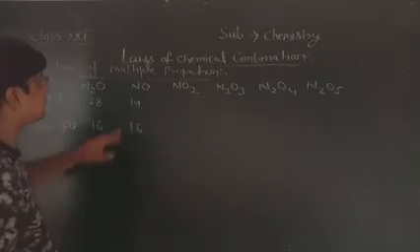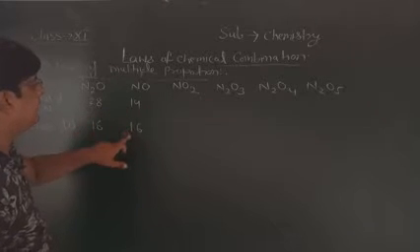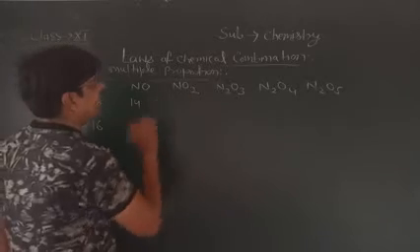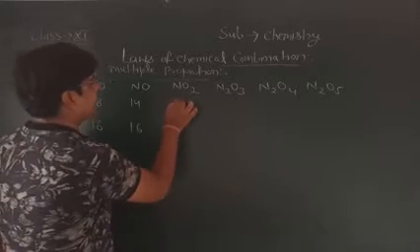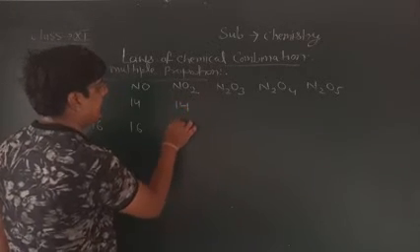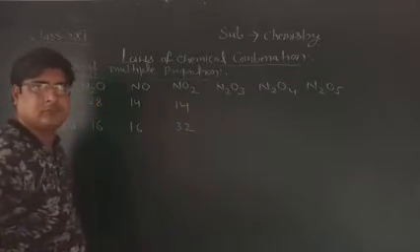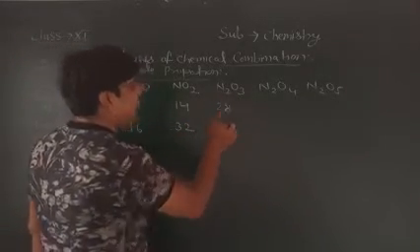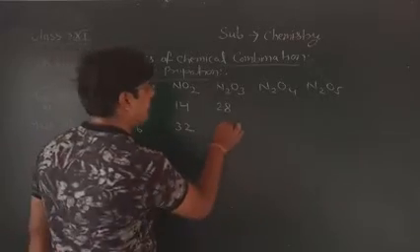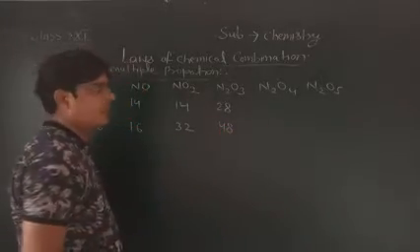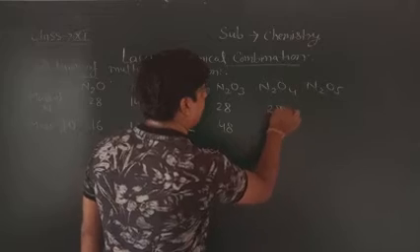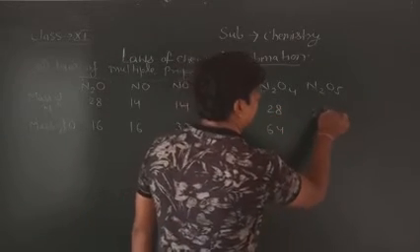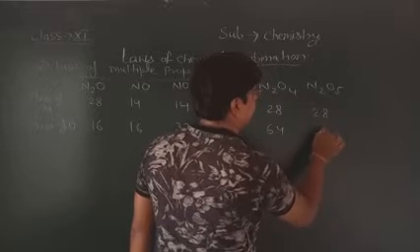Nitrogen 14, oxygen 32. Here nitrogen 28 and oxygen 48. Here nitrogen 28, oxygen 64. Here nitrogen 28 and oxygen 80.